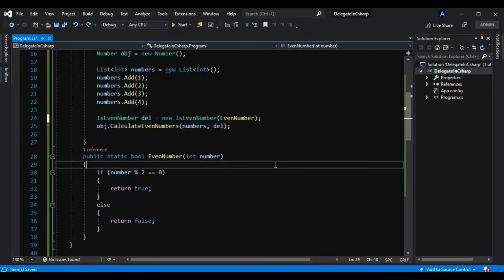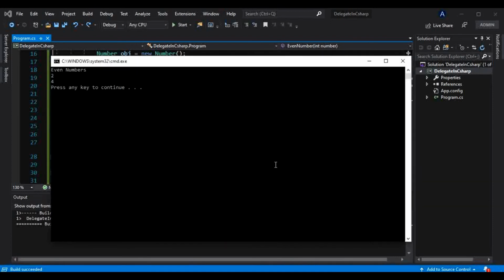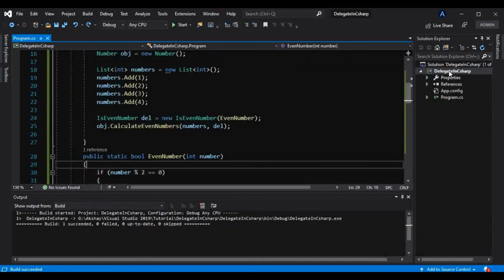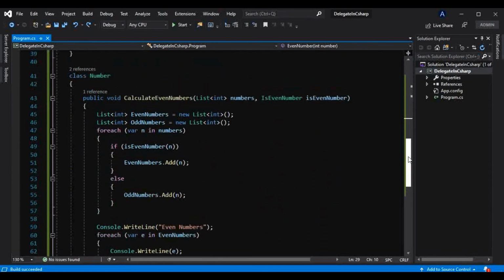Okay, so now I will run this first and I will explain everything again, so don't worry about that. Same output it is giving, that is even numbers 2 and 4, but now this code is more loosely coupled than before, because that logic is not tightly coupled here.